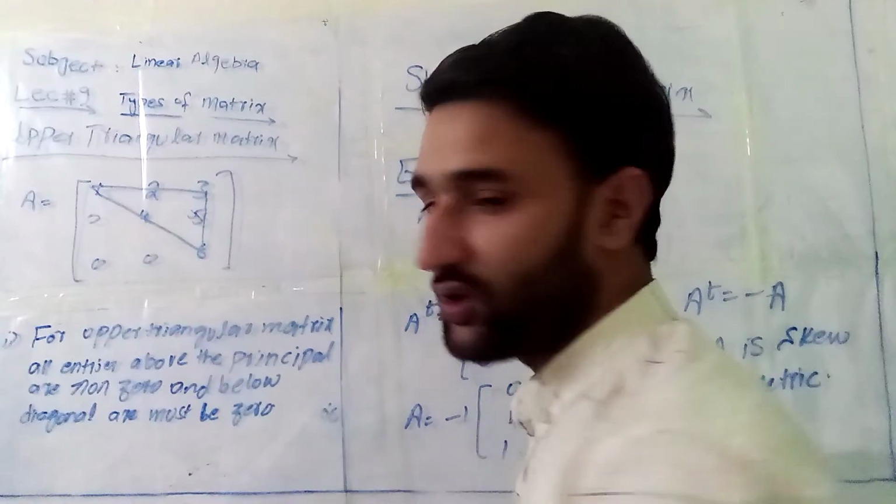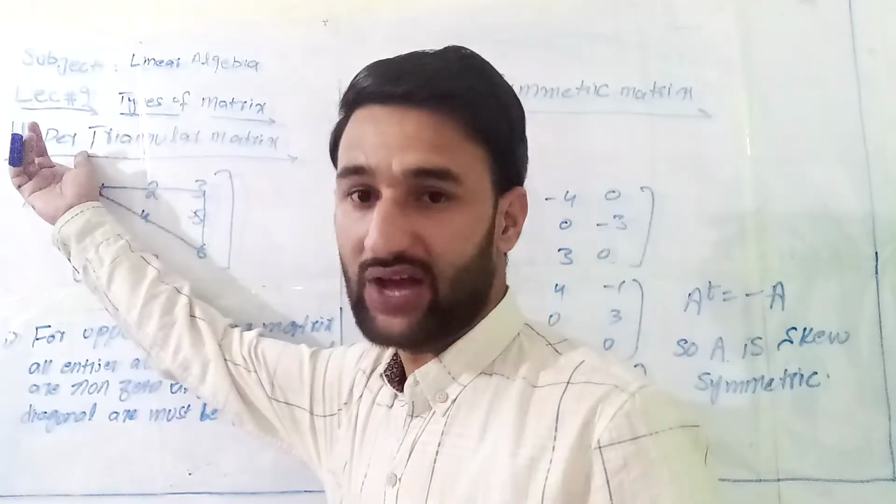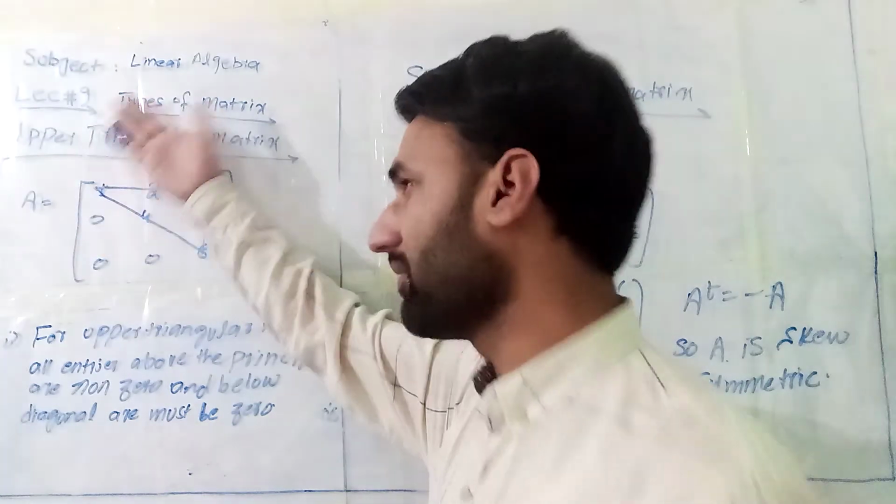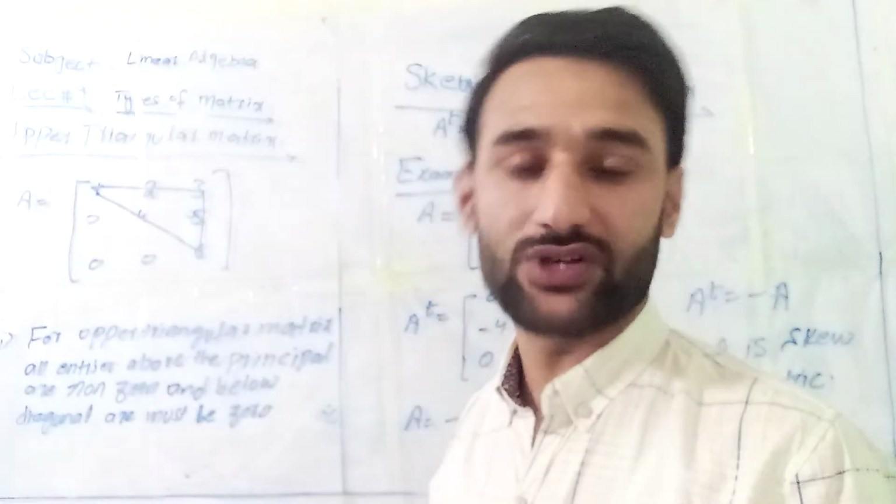So it is a very important condition for an upper triangular matrix. Below the principal diagonal, your entries must be zero, and above the diagonal you have non-zero entries.